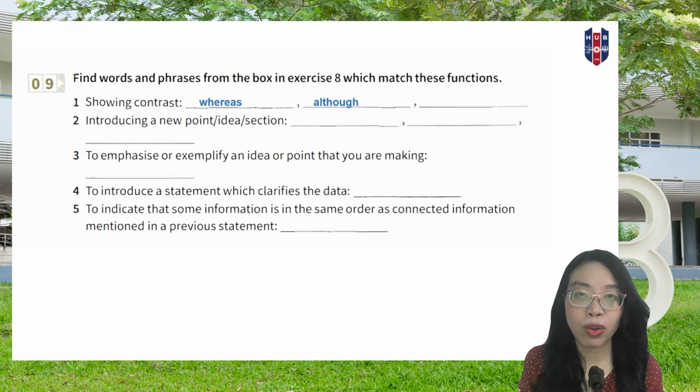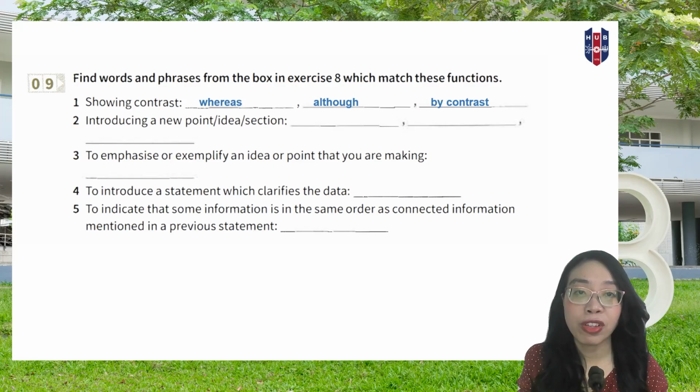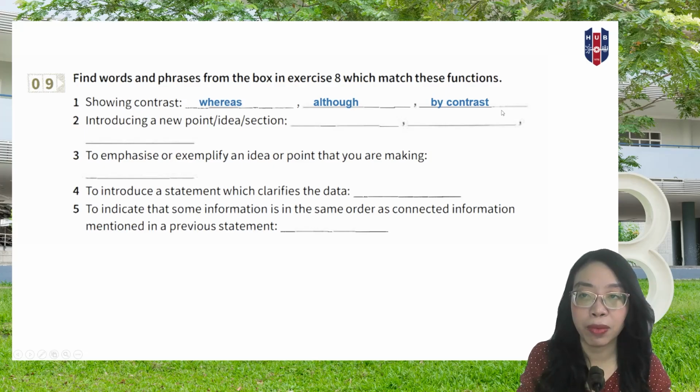You use although at the beginning of the first clause and then a comma, then the next clause. Or if you like, you can put the main clause first and then although in the middle. If although stands in the middle, no comma is needed. For number 3, you can say by contrast. By contrast stands at the beginning of the sentence, right? It is used to separate the two sentences, and after by contrast you need to have a comma.